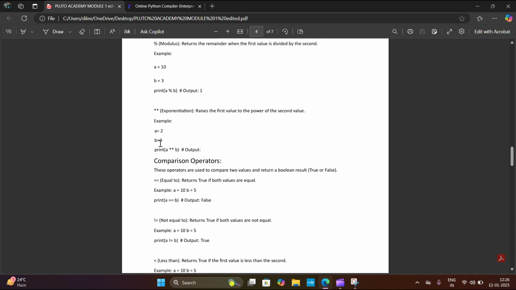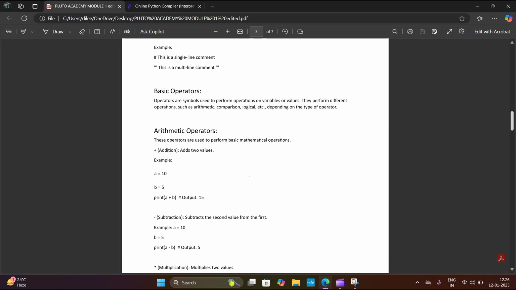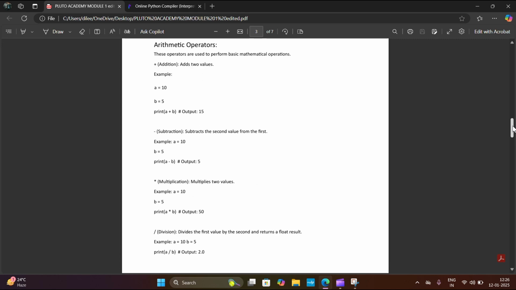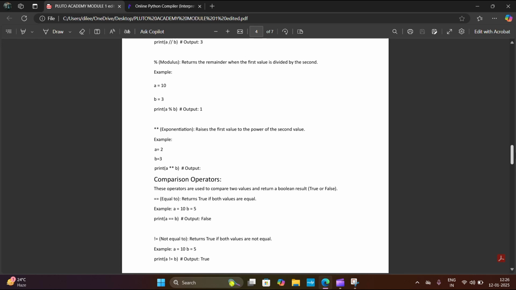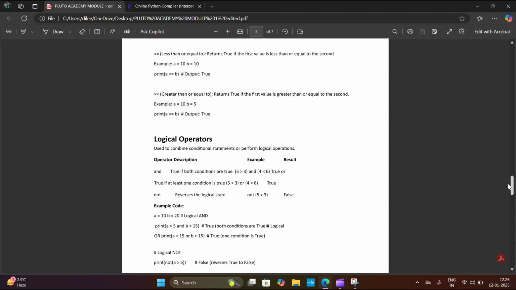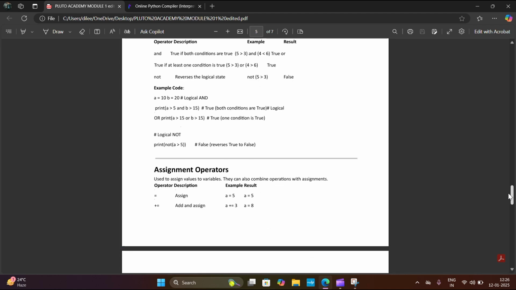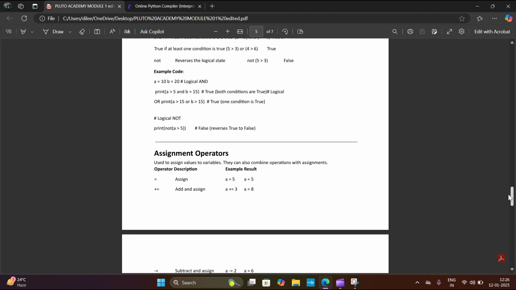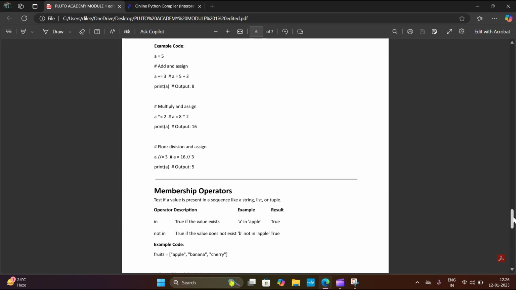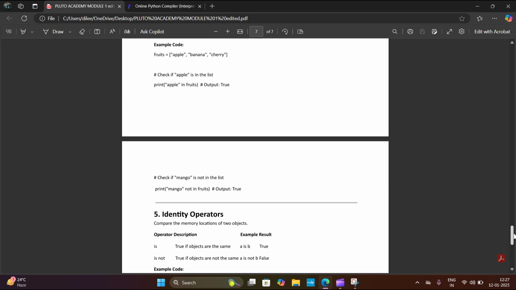All these operators: first, arithmetic operators like addition, subtraction, multiplication, division, and then comparison operators like equals to, not equals to, less than, greater than, and then logical operators like and, not, or, and then assignment operators like equals to, add and assign, multiply and assign, subtract and assign, and then membership operators in, not in, and then identity operators is, is not.